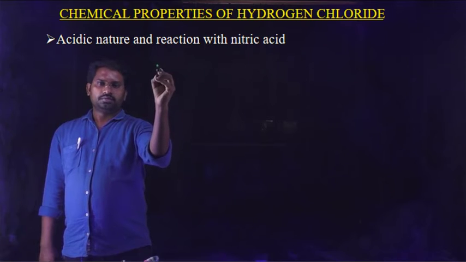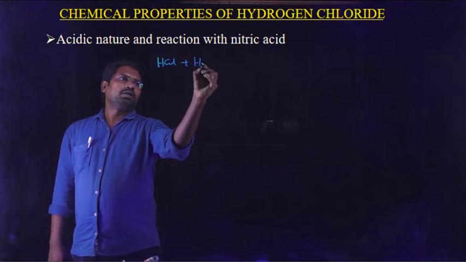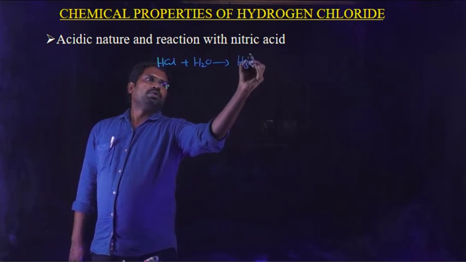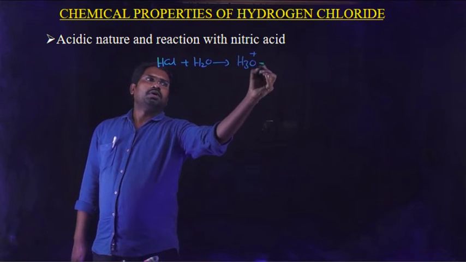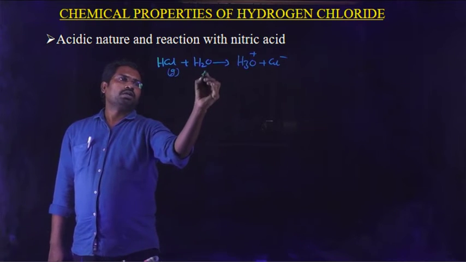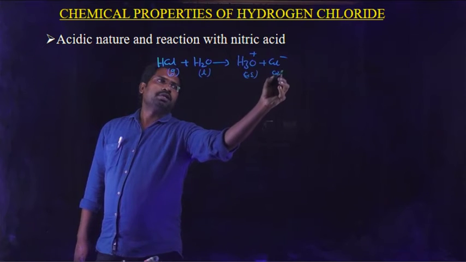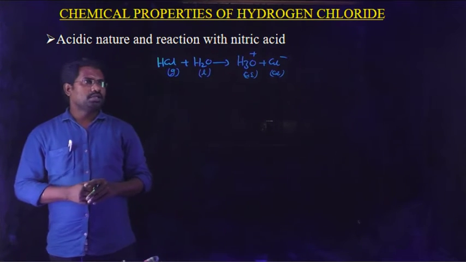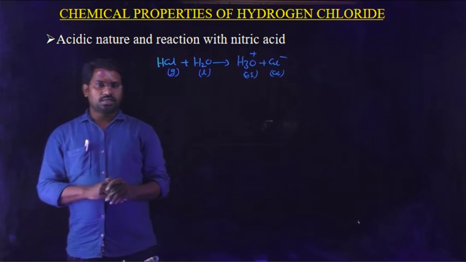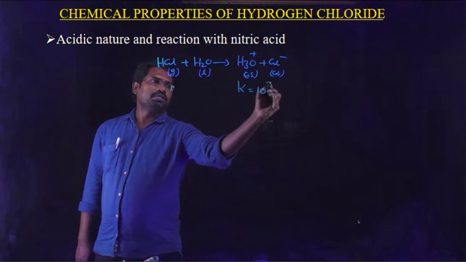Hydrogen chloride, HCl, dissolved in water, forms H3O+ ion and Cl- ion. HCl in gaseous state, water in liquid state, hydronium ion in aqueous state, Cl- in aqueous state. Its dissociation constant K is equal to 10 to the power 7.